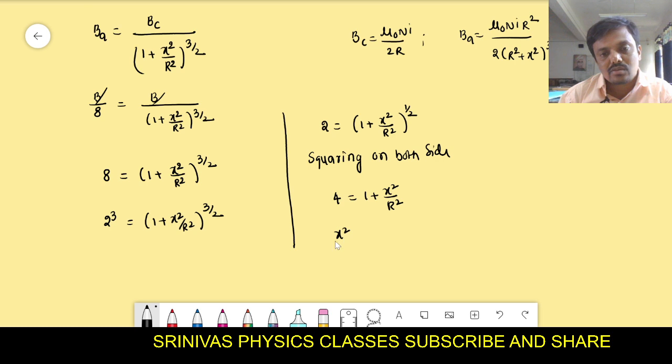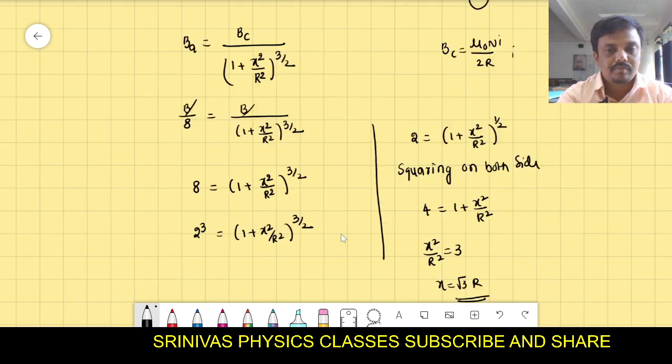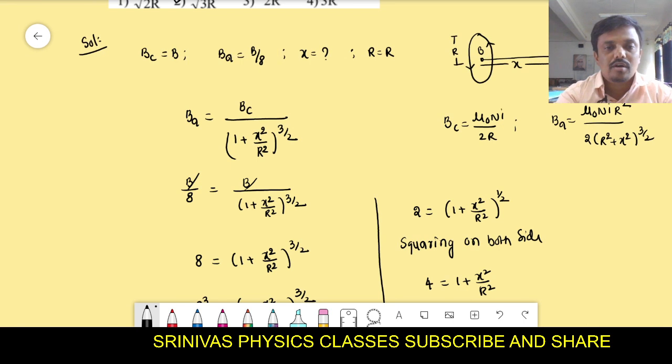X square by r square is equal to 3 you will get, and x is equal to root 3 into r. This is the final answer, right? The final answer is root 3 r. That means the second option is the right option. This is the problem number 9, right? Let us go for the problem number 10.